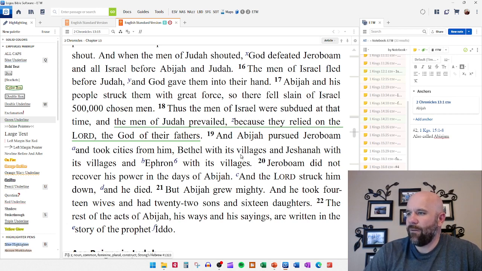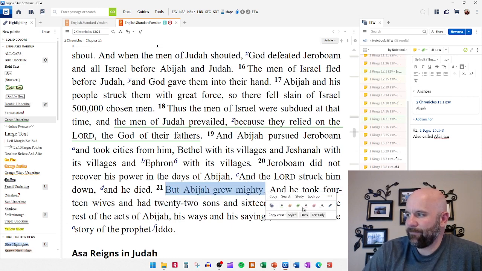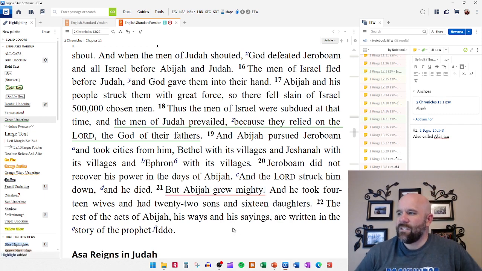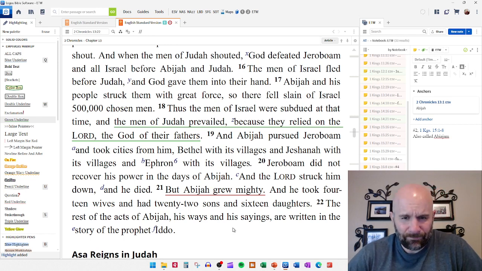After the victory, it says, "But Abijah grew mighty." So maybe we should start in verse 20. "Jeroboam did not recover his power in the days of Abijah, and the Lord struck him down and he died, but Abijah grew mighty."